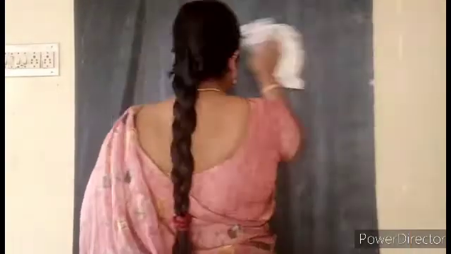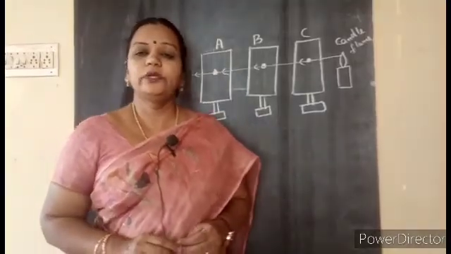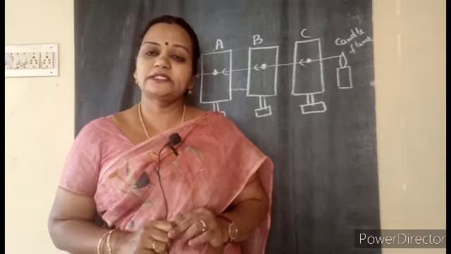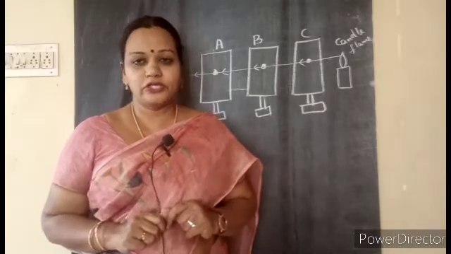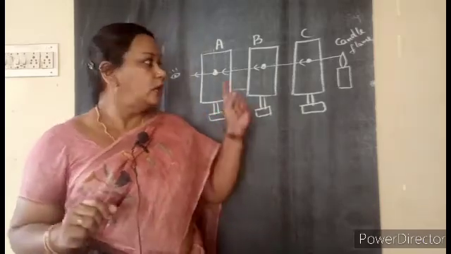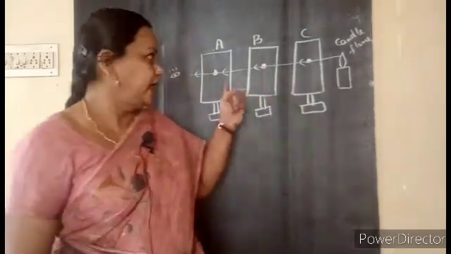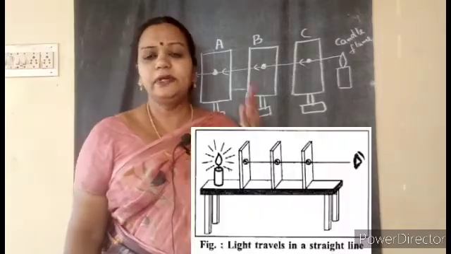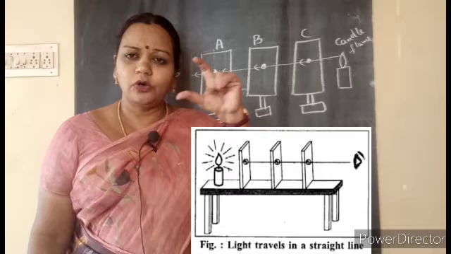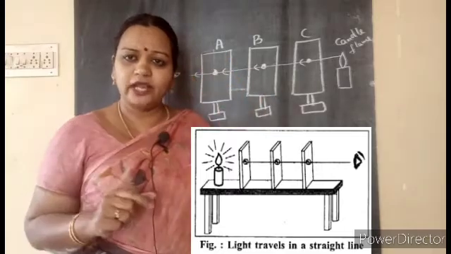The proper way, that is, children. So now we will do another simple activity to understand this rectilinear propagation of light. That is nothing but light travels in a straight line. Now we have taken 3 cardboards, children. A, B, C are the simple cardboards. You can use match boxes. Small match boxes are there, that also can be used.